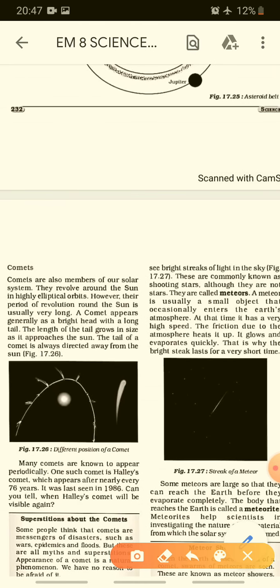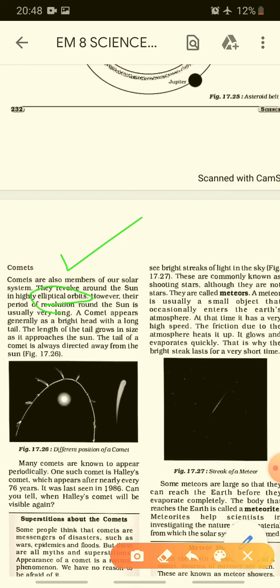Another is comets. See, here also a beautiful picture of a comet is given. Comets are also members of the solar system. Yes, they revolve around the sun in highly elliptical orbits. See, what are elliptical orbits?